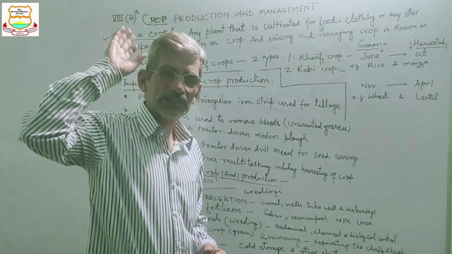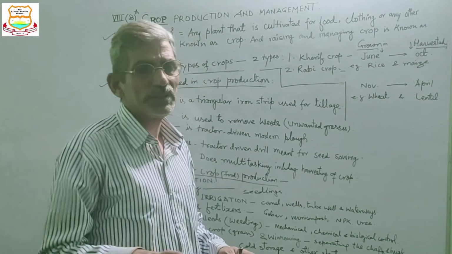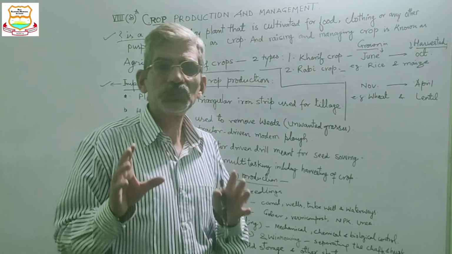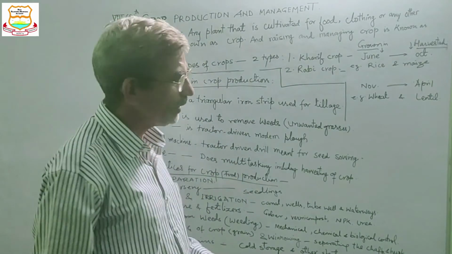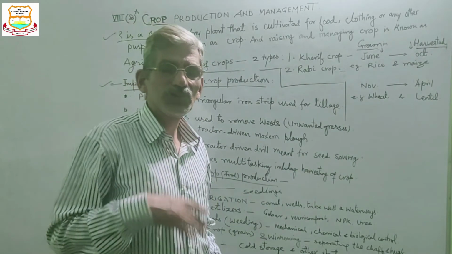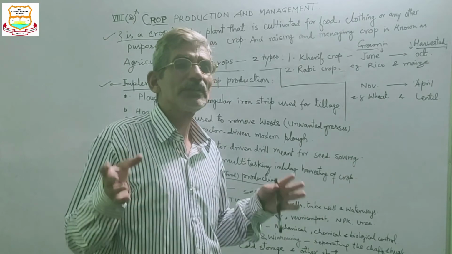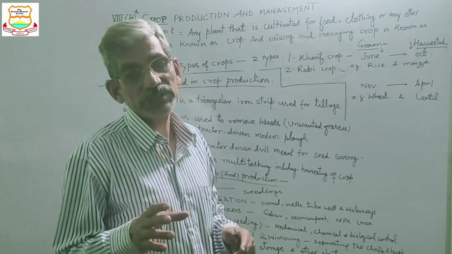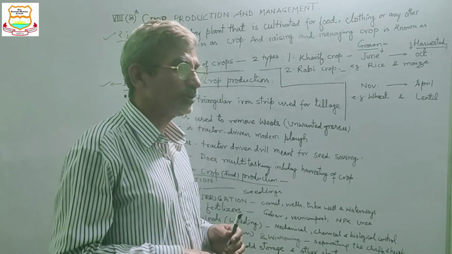So traditional structures are also there for small scale food grain storage, and at large scale for the vegetables and fruit there are modern cold storages, because